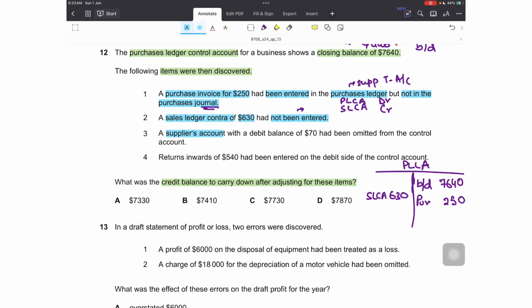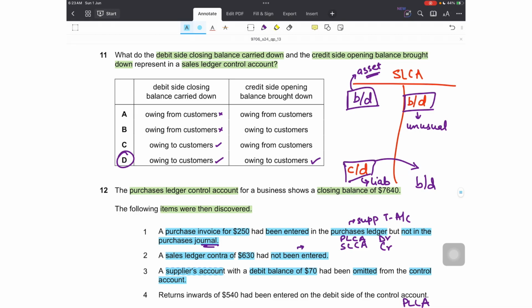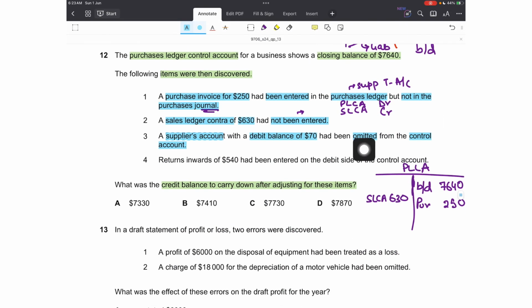Then we have a supplier's account with a debit balance of 70 that had been omitted from the control account. This is very similar to the question that we just did: credit balances in SLC are unusual balances. Similarly, debit balances in PLC are also unusual balances. Why? Because suppliers have credit balances. They are liabilities, but a debit balance represents them being an asset for the business.